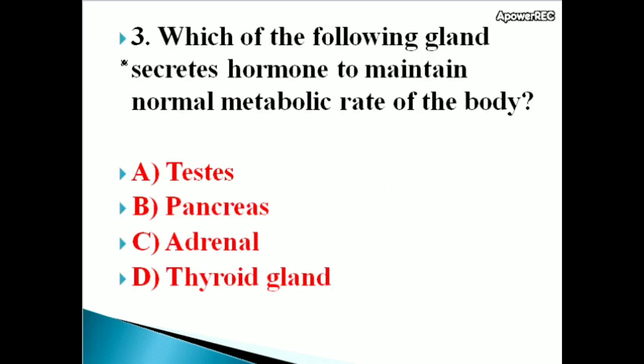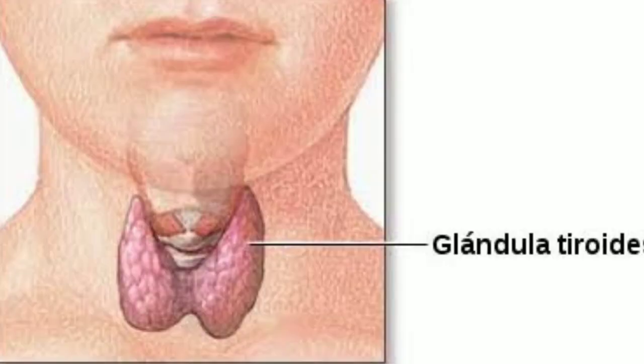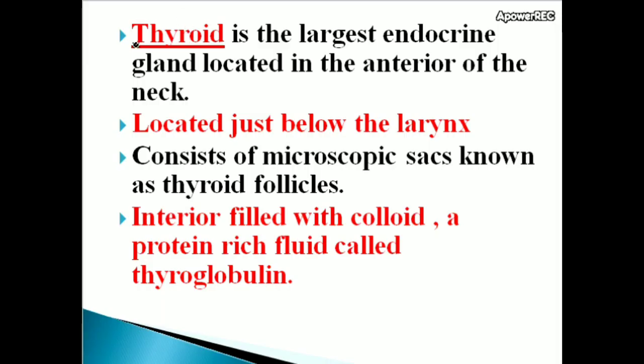Question: which of the following gland secretes hormone to maintain normal metabolic rate of the body? Options: testis, pancreas, adrenal, thyroid gland. Correct answer is thyroid gland. Thyroid gland secretes hormone to maintain normal metabolic rate of the body. Don't forget, thyroid is the largest endocrine gland located in the anterior of the neck.